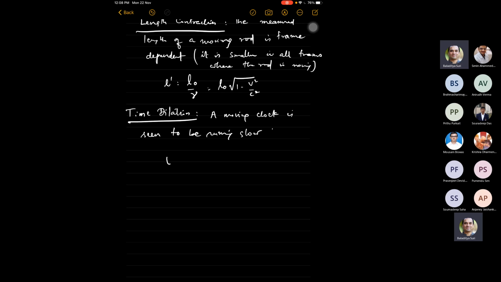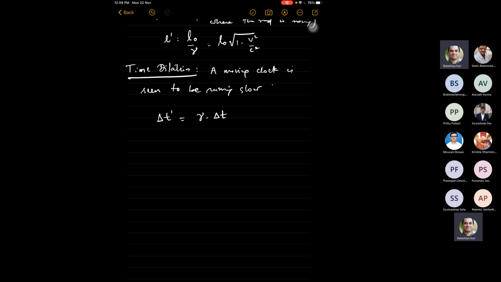If in the rest frame of the clock a time interval delta t elapses between two events A and B, in another frame for the same two events, delta t prime will be gamma times delta t, where gamma is 1 by square root of 1 minus v squared by c squared. So this is the effect of time dilation.